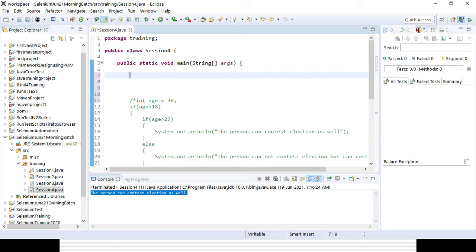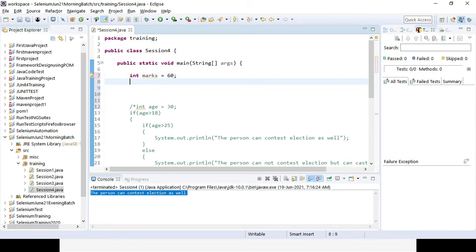So definitely we can create a variable called marks, an integer. I can give any value, and based on that value I want to check what the output is. I can see which grade the student is falling in.